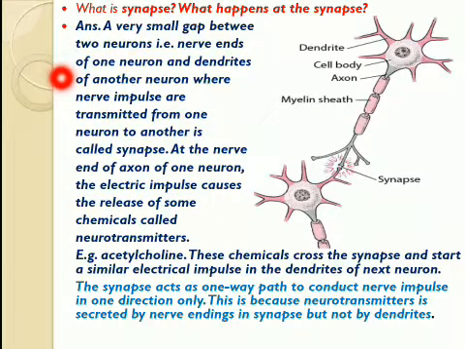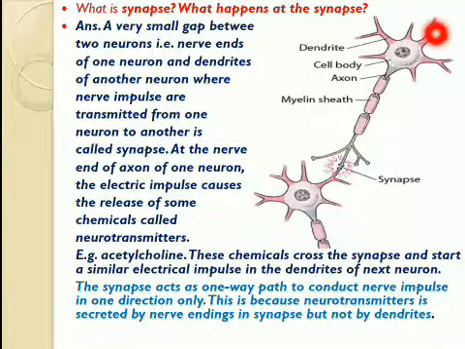You have seen from the diagram where the nerve impulse are transmitted from one neuron to another. This small gap between two neurons is called synapse. Now see what happens at the synapse. At the nerve end of axon of one neuron, the electrical impulse causes the release of some chemicals called neurotransmitters.